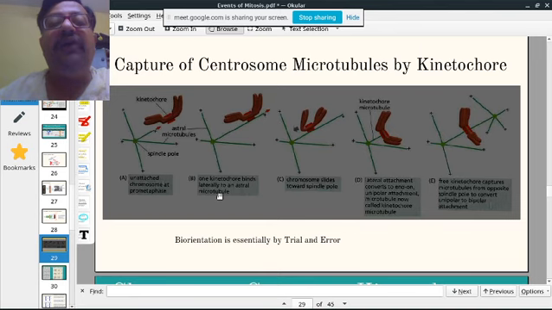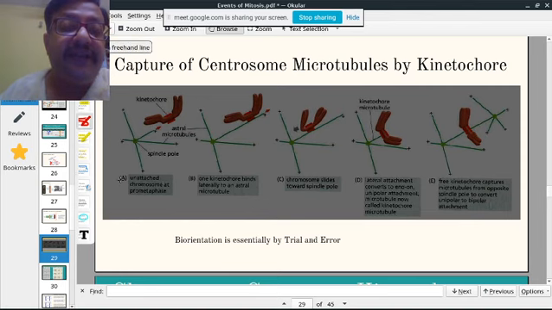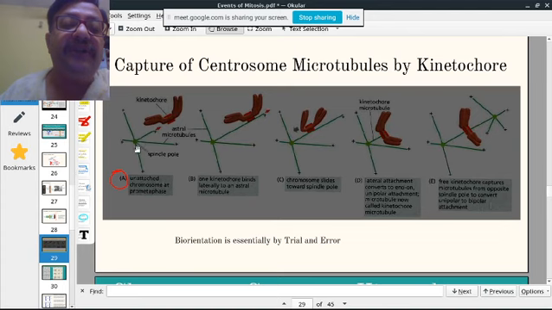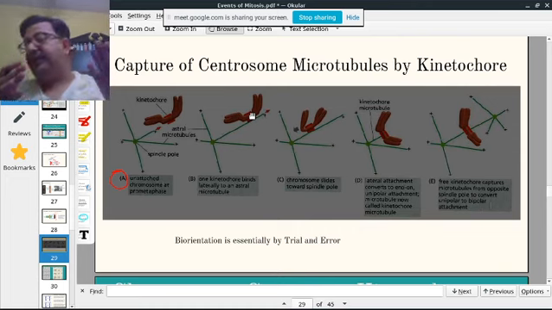So now we come to the capture of centrosome microtubules by the kinetochore. Look at figure A. Unattached chromosome at prometaphase. This dot is the centromere. From here, microtubules are coming out. Here it is unattached. These astral microtubules are coming and attaching. Then one kinetochore. There are two kinetochores, one kinetochore for each chromatid.